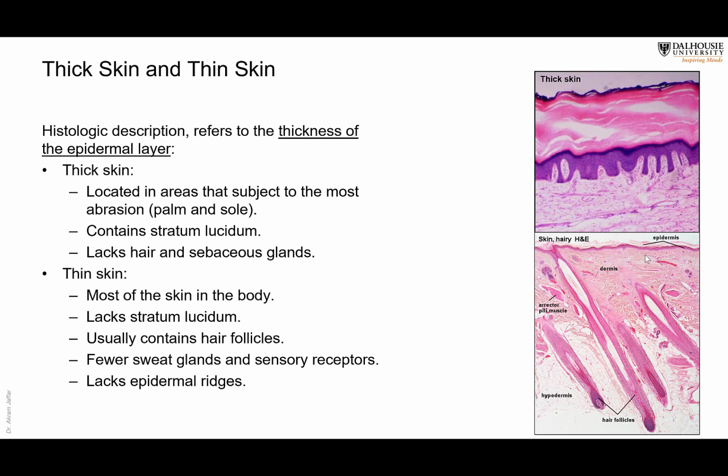But in thin skin, there are hair, sebaceous glands, and sweat glands. But definitely there are sweat glands in thick skin. Sometimes you feel that your palm is sweating. So there's no hair in thick skin. There are a lot of sensory receptors in thick skin. That's why when we want to feel something, we feel it with the palm of our hand or even with the tips of our fingers. But there are fewer sensory receptors in thin skin.